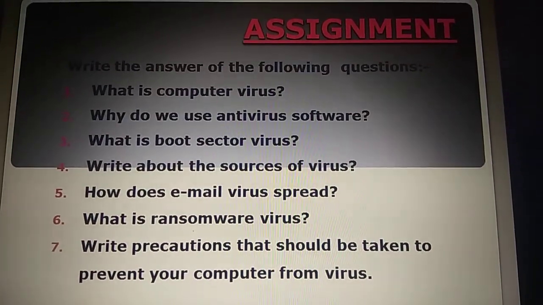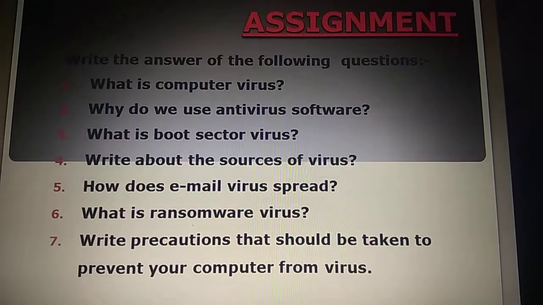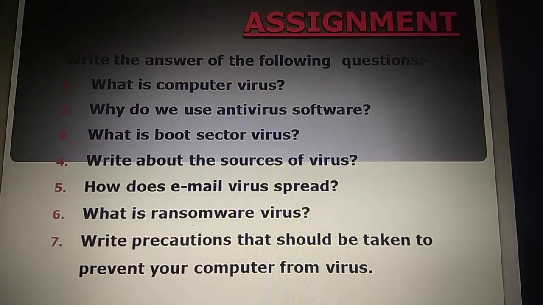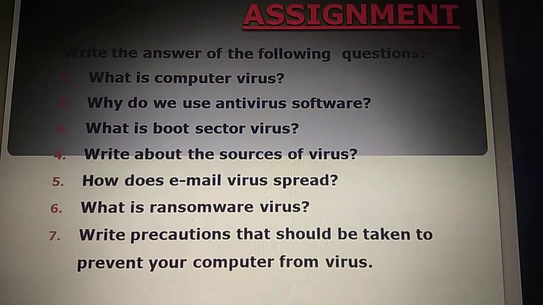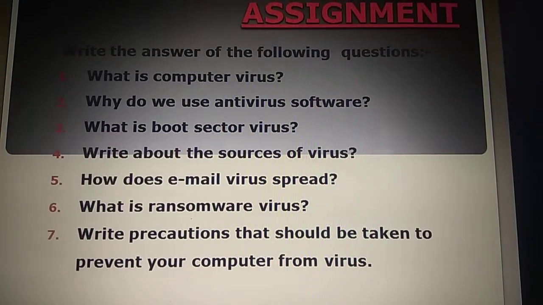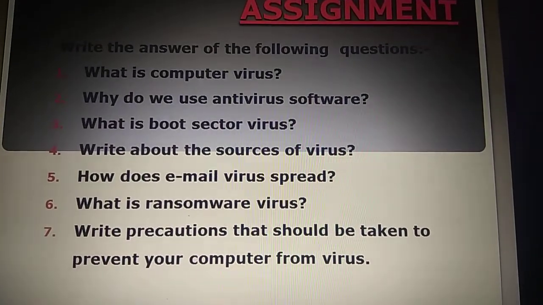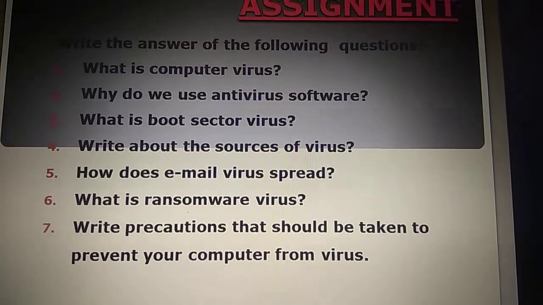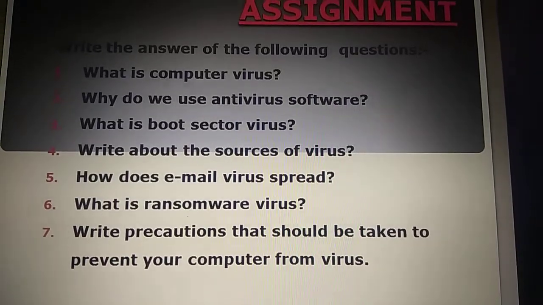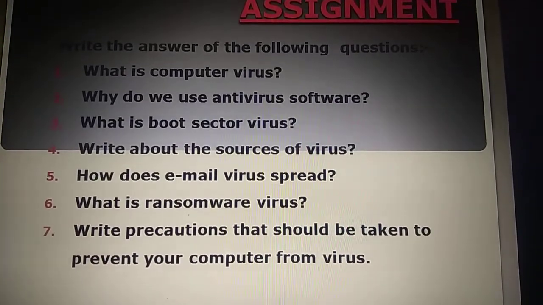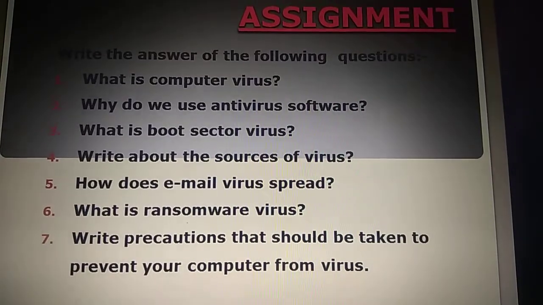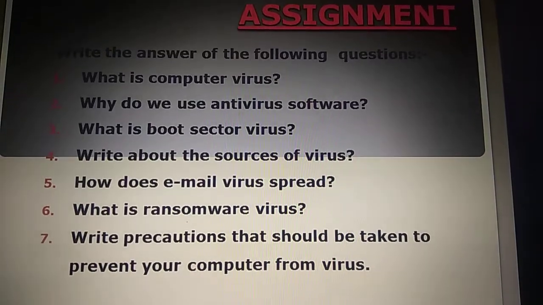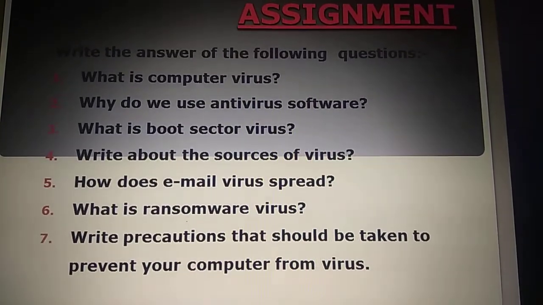The very first is: what is a computer virus? Second, why do we use antivirus software? Third, what is a boot sector virus? Fourth, write about the sources of viruses. Fifth, how does an email virus spread? Sixth, what is a ransomware virus? Seventh, write the precautions that should be taken to prevent your computer from viruses.